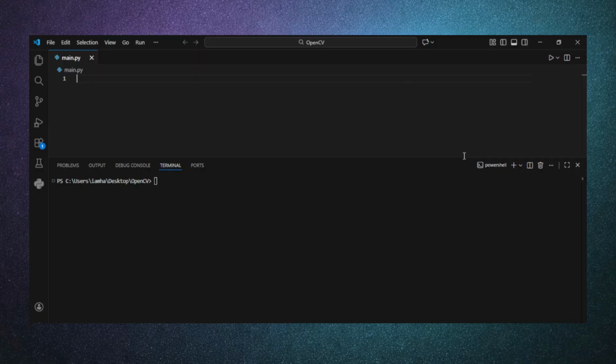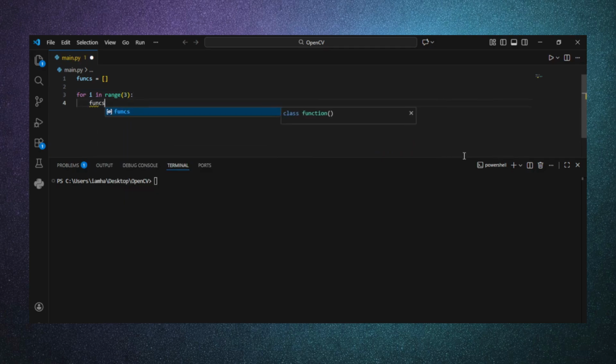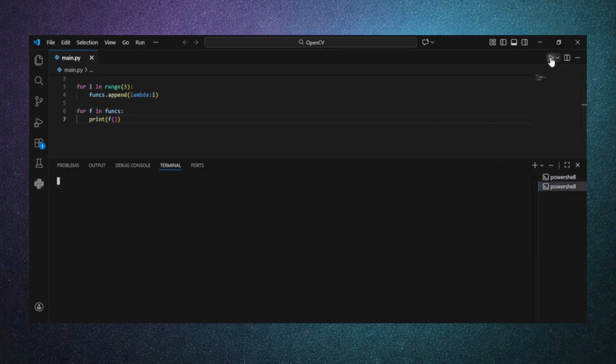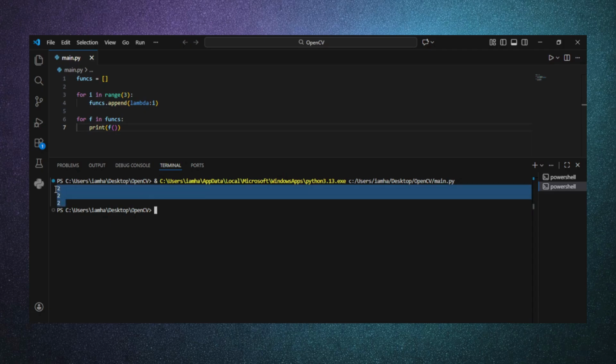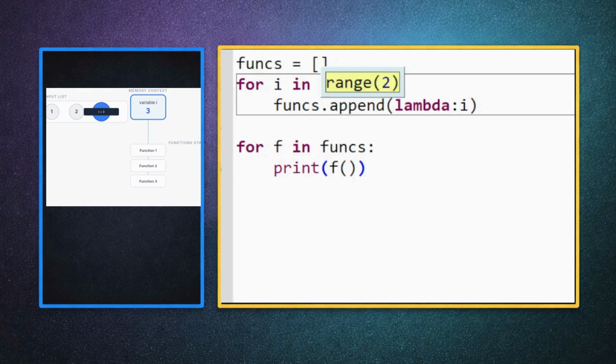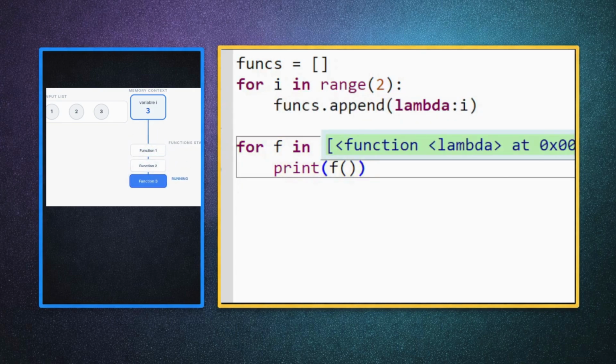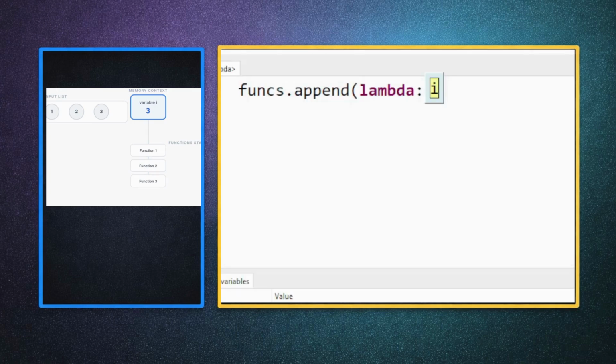Late binding in loops. Now, I'm creating a loop and defining functions inside it. Each function captures the loop variable. I expect each function to remember its own value from the loop, but when I call them all after the loop, they all return the same value, the last one. Why? Because Python uses late binding. The function doesn't save the loop variable when it's created. It looks up the value only when it's called. By the end of the loop, only the last value exists. So every function uses the same value. Python isn't broken, it's just looking up the variable at execution time.